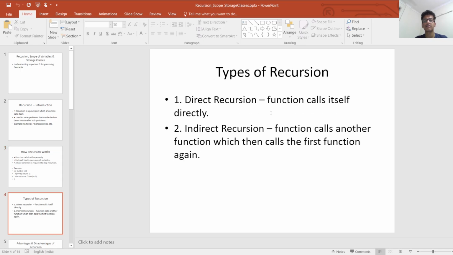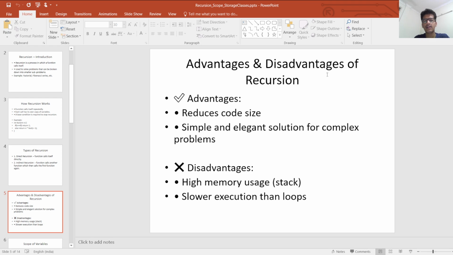Types of recursions. Direct recursion: the function calls itself directly. Indirect recursion: the function calls another function which then calls the first function again. Advantages and disadvantages of recursion. Advantages: reduces code size and gives a simple, elegant solution for complex problems. Disadvantages: it uses high memory and has slower execution than loops.